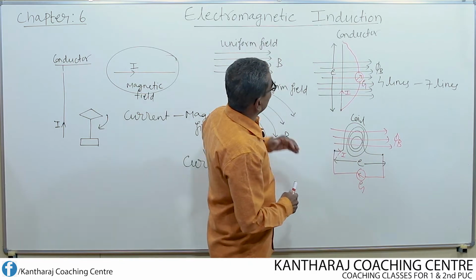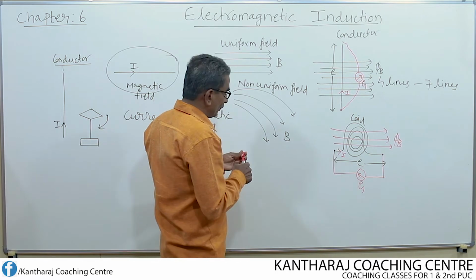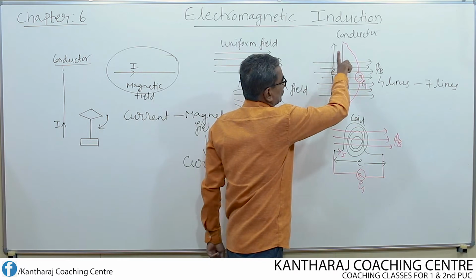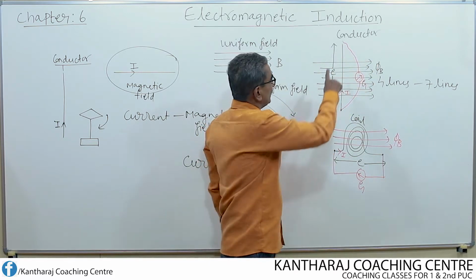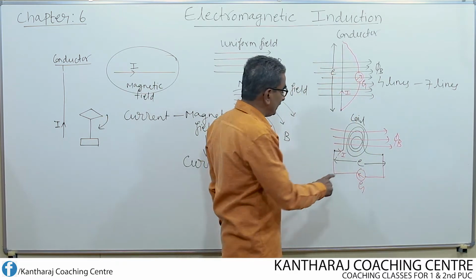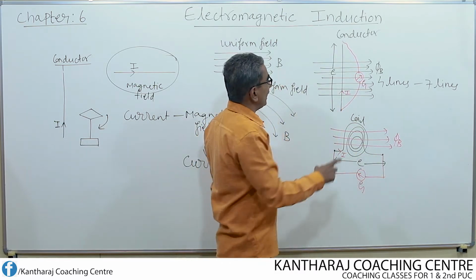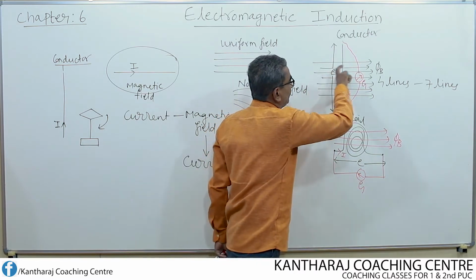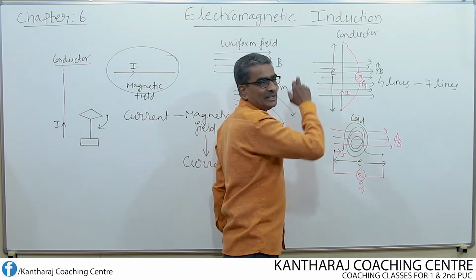So then what is the definition of electromagnetic induction? So let us write the definition of electromagnetic induction. Before writing the definition of electromagnetic induction, let us know once again one key point. If the circuit is open, only EMF, that means voltage is generated, no current flows. If the circuit is closed, in such a case, the current flows. The EMF that is generated by this method is known as induced EMF, and the current that is produced or generated by this method means by applying a changing magnetic field, is known as induced current. Induced current and as well as induced EMF.